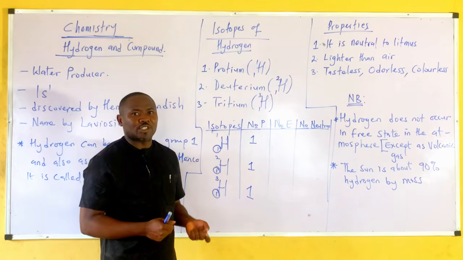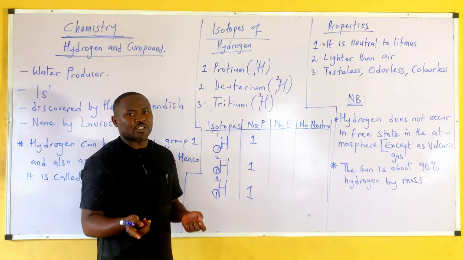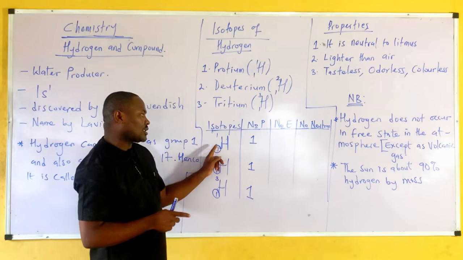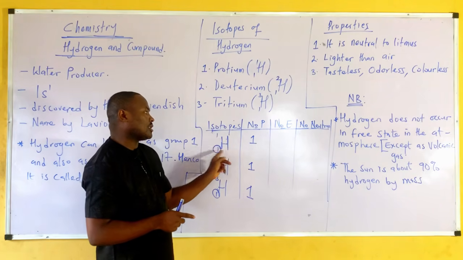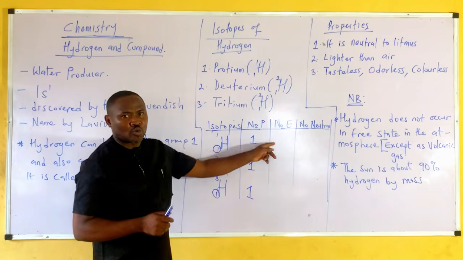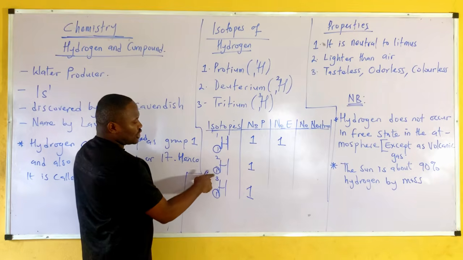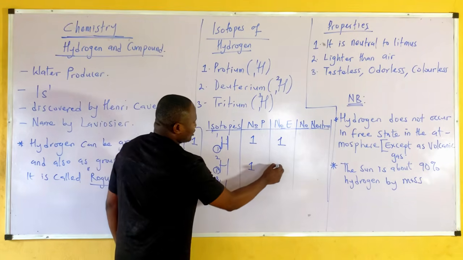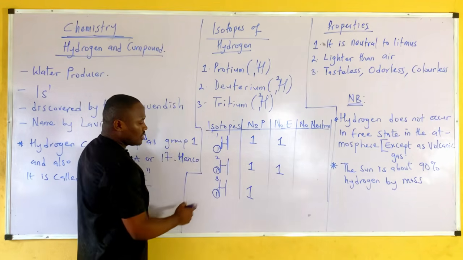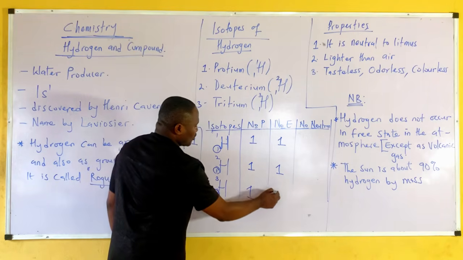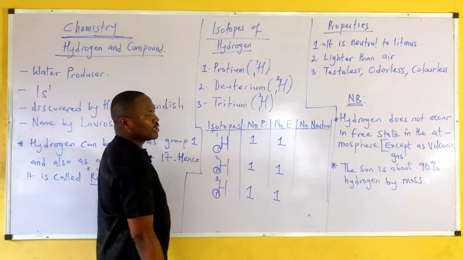Protons are positively charged, electrons are negatively charged. So it means that for this case, since there is no charge present, the number of protons equals the number of electrons. So the electron number is 1. For this case, the number of protons equals the number of electrons. Electron number here is also 1. For this case too, the electron number is also 1.